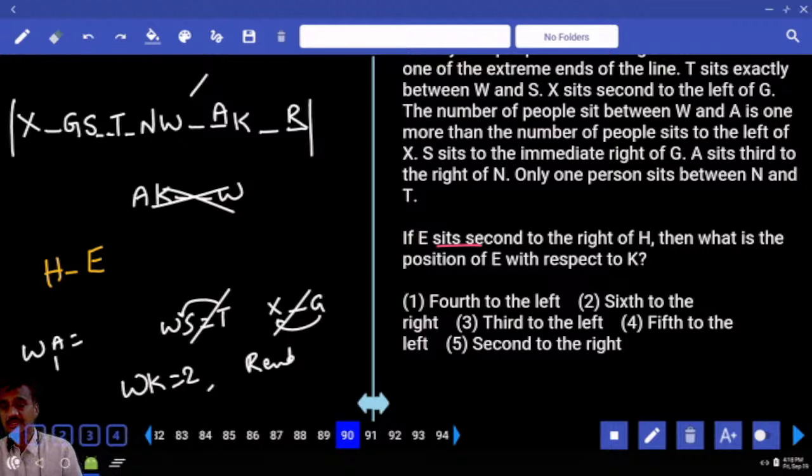Where is it possible? E and H must be in the alternate places. Alternate places is possible only here. H here, E here. E is seated second. Is it anywhere possible here? No.